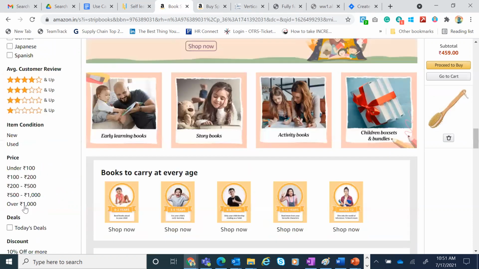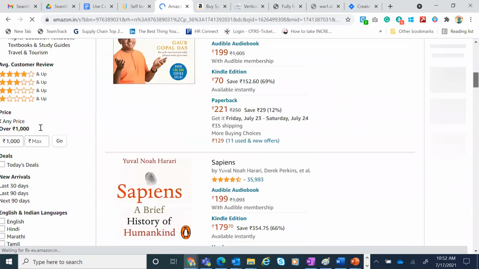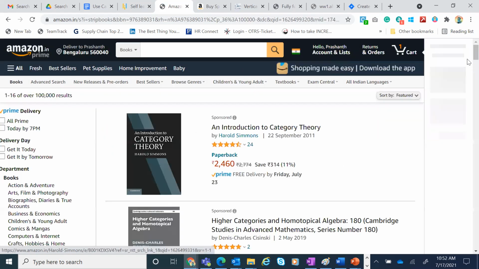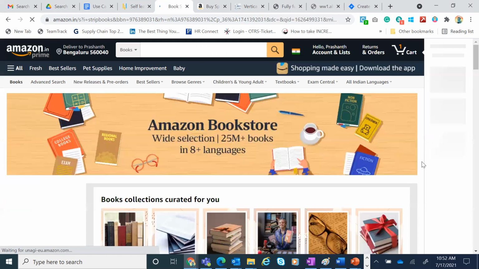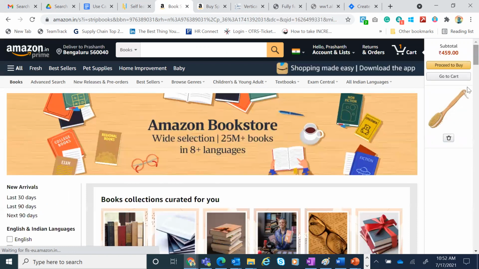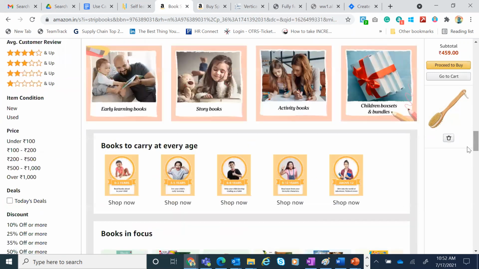Okay, so it's again brought me back here. When I click on over 1000, so you see what is happening. So there are already 3-4 other extra scenarios. When I enter 0, it's not doing anything. It's still in the same page. When I enter anything greater than 0, it is bringing me back to the main product category page. Good. This is a corner case. These are called corner cases.